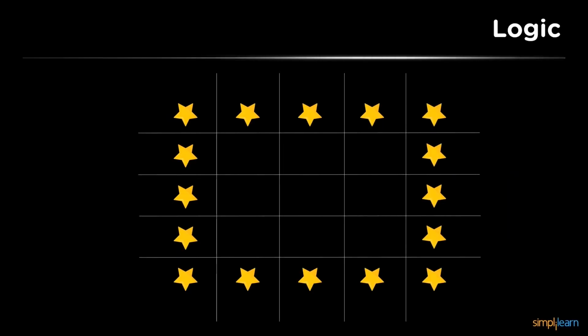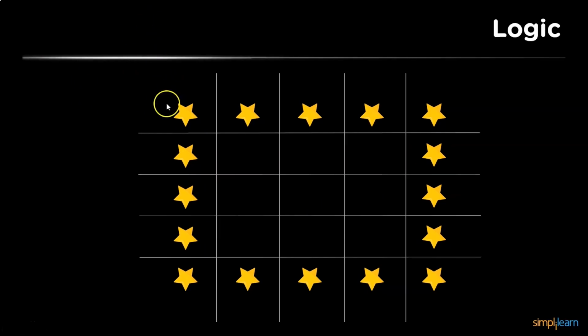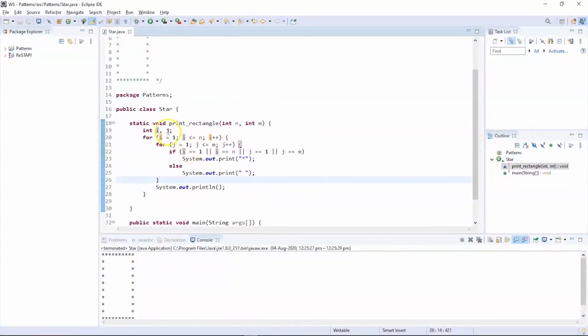As discussed before, we need to look at this pattern in the form of a matrix and check out the number of rows and columns. Where the number of row and column are equal, we need to print a star. Let us now check out the program and execute it to print this particular pattern. As you can see on my screen, we have the same program that we used to print the triangle, but now here we have rows and columns. So n is nothing but the row and m is nothing but the column.